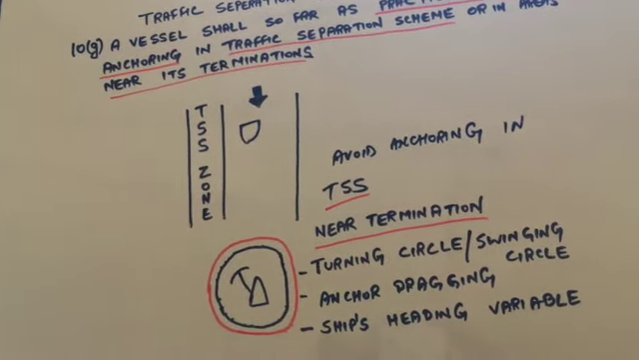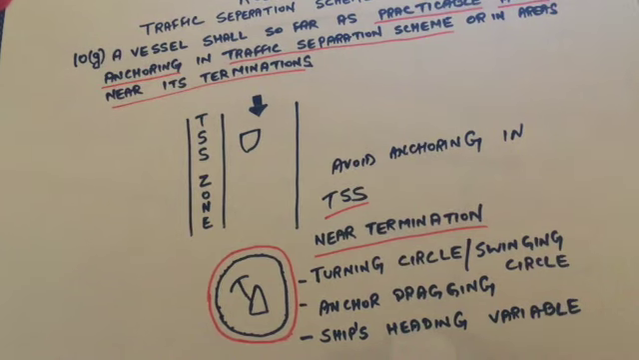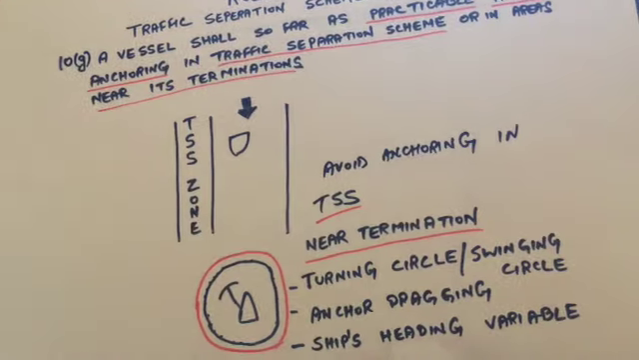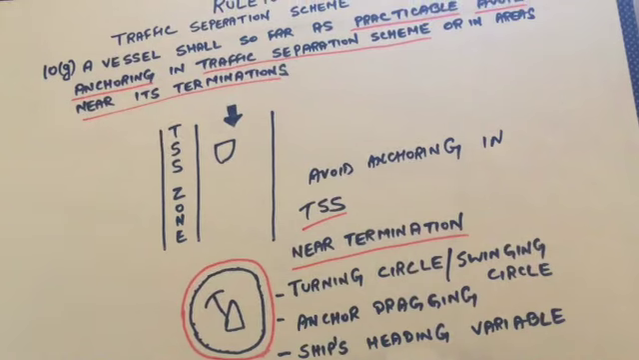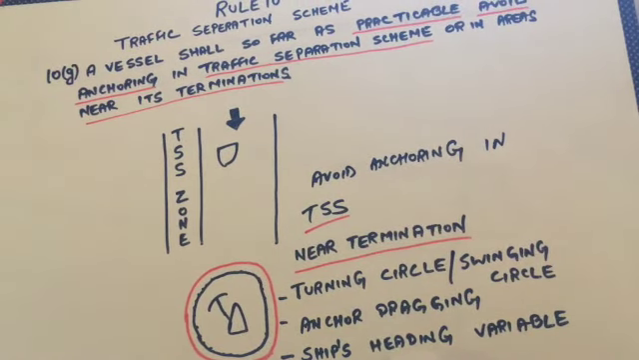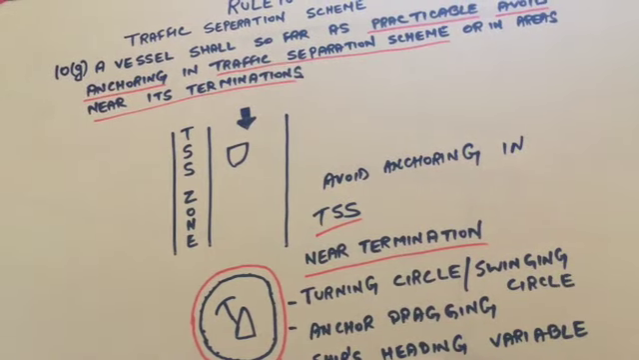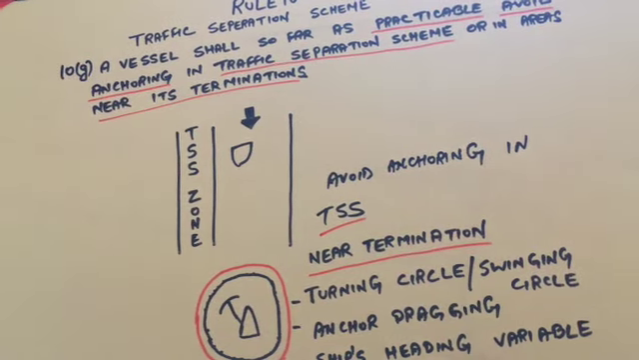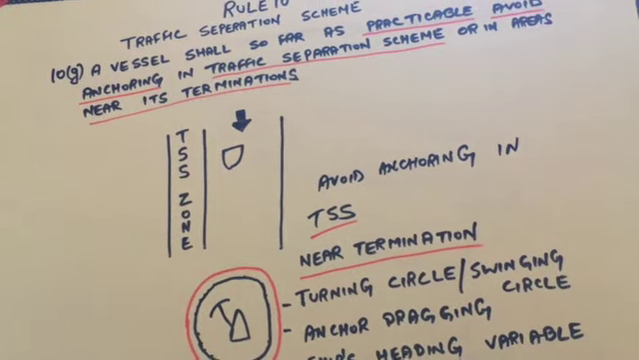The ship's heading is variable. The ship's heading is changing constantly. There is also the case of anchor dragging. So these are all certain factors where the risk of collision will be more. So the word is used: in case of emergency, then we can anchor. But the wording here is "a vessel shall, so far as practicable". Anybody can think practically: if a vessel is coming and there is an anchored vessel, because of the heading change it will be difficult for other vessels to pass, and the risk of collision will be more.